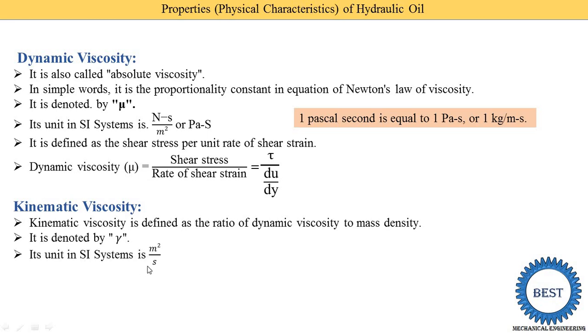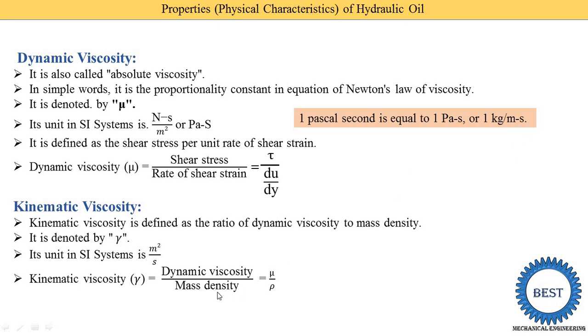Its unit in the SI system is meter square per second. So how this meter square per second is written, I will explain. Kinematic viscosity is dynamic viscosity divided by mass density. Dynamic viscosity is written as mu and mass density is denoted as rho. Now what is the unit of dynamic viscosity? That is Pascal second, and Pascal second is written as kg divided by meter second.